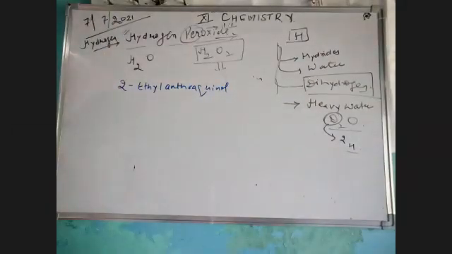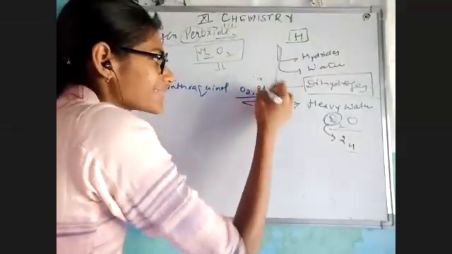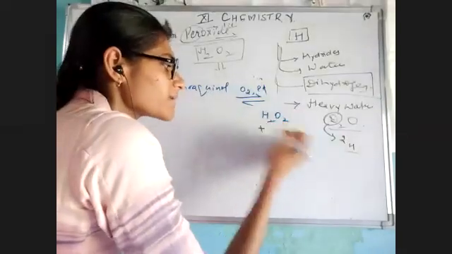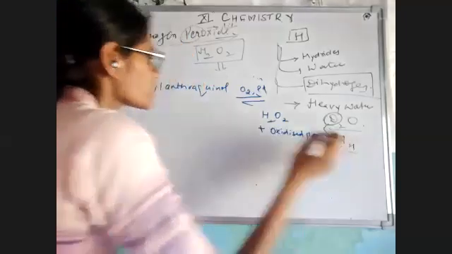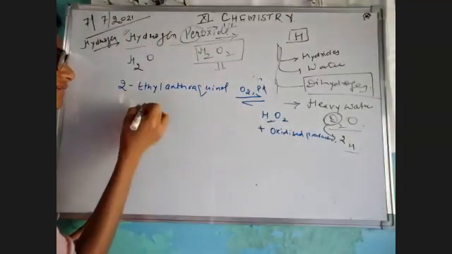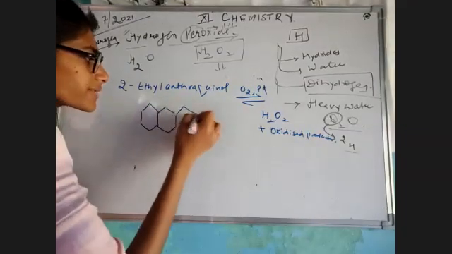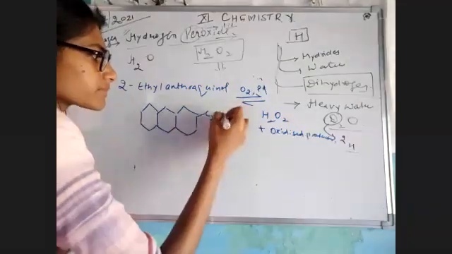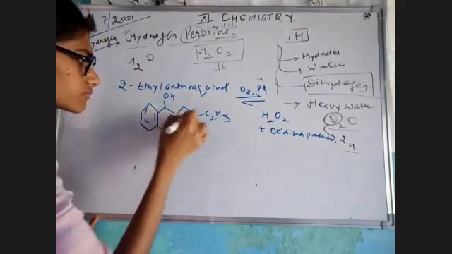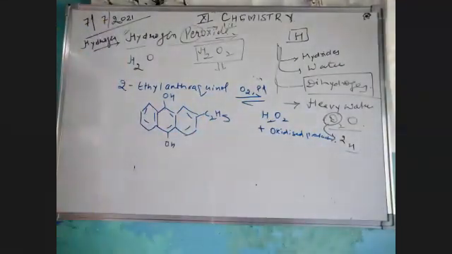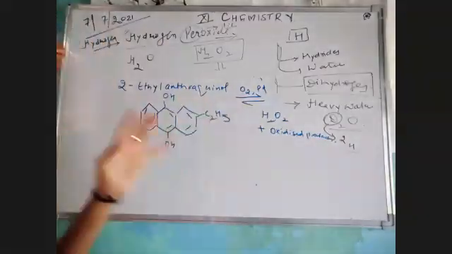This is our compound, and if we oxidize it in the presence of oxygen and palladium, it would give you hydrogen peroxide plus oxidized product. Okay, don't bother what is 2-ethyl anthraquinone. I would like to say structure for you, but you do not have to remember that. Okay, and when we oxidize it in the presence of palladium metal, in the presence of oxygen, what would happen?